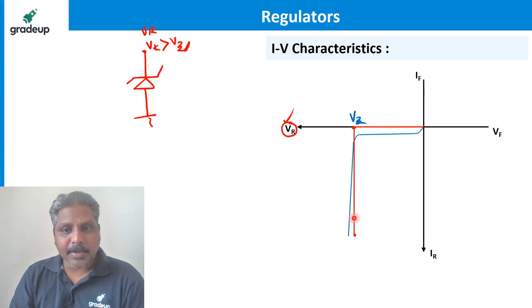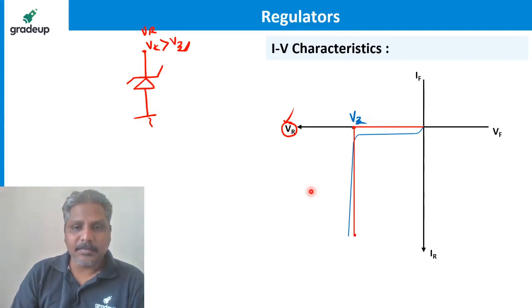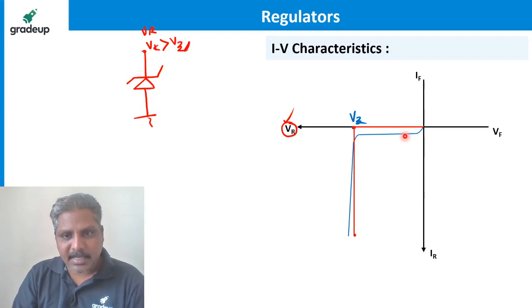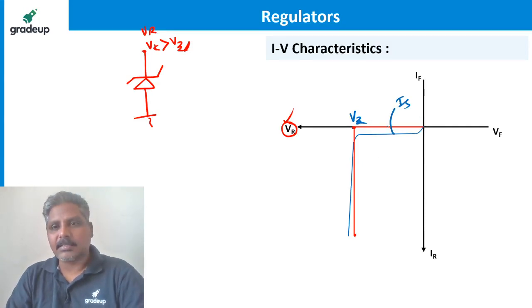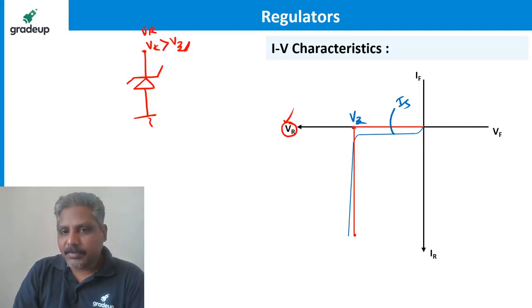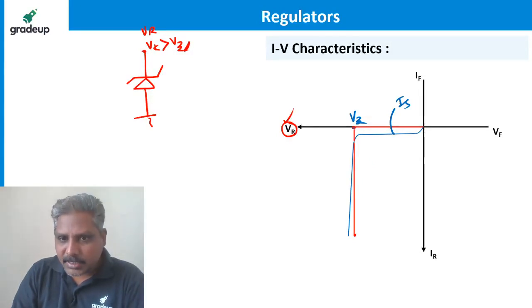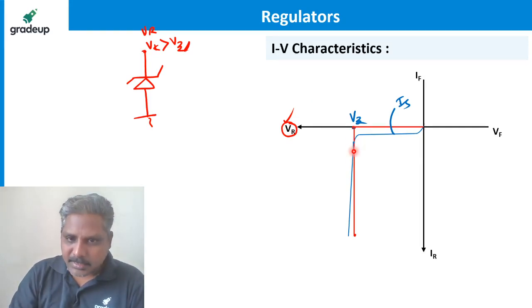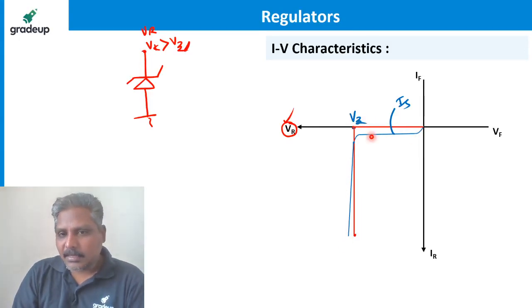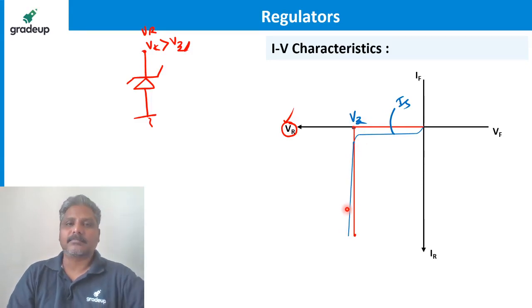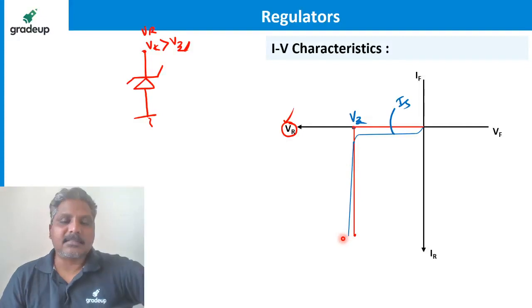Suppose I talk about the practical curve, then the current is obviously not zero. Under reverse bias it is called leakage current. I will show with blue color that this current is IS, leakage current, right? But if the reverse voltage is more than this particular voltage, you see this curve also increasing to a very large value like this. The current is increasing, but not like the red color, because it is practical. Red color is ideal, blue color is practical. It is increasing like this.